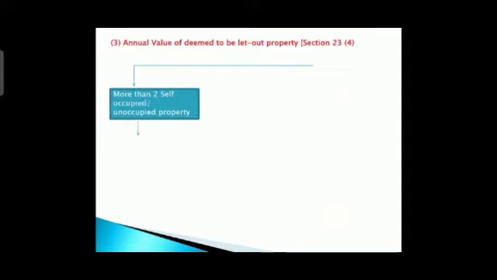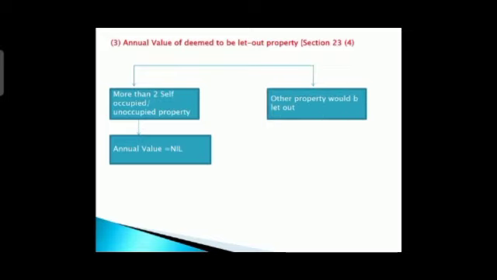So if more than 2 self-occupied properties are there, then annual value will be nil. We have already studied that, right? And next is what? The other property. After those 2 properties, what we have is called deemed to be let out property, right? And here your expected rent will be equal to what? Your GAV.